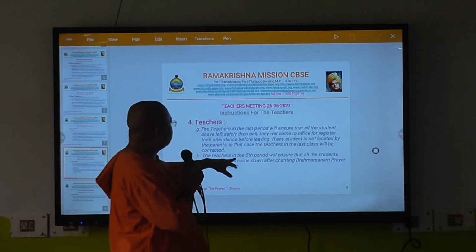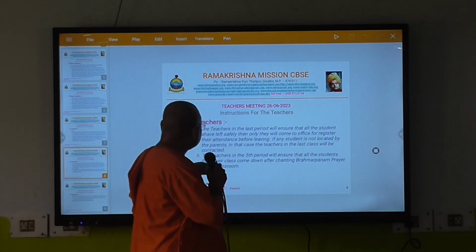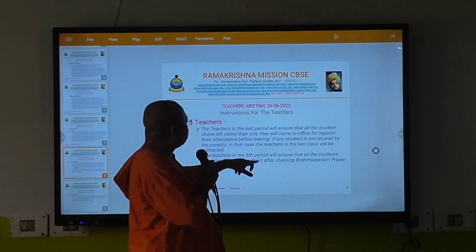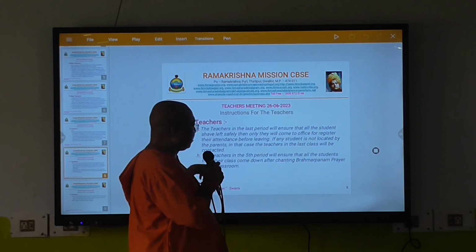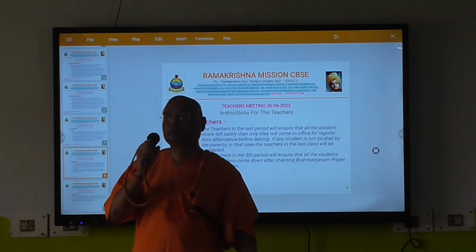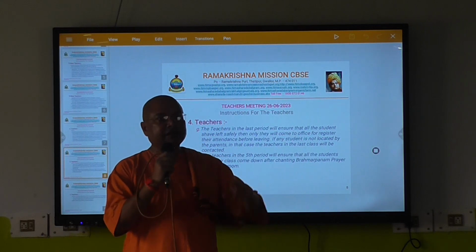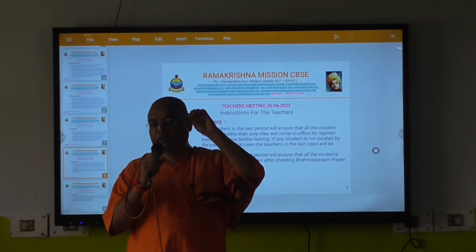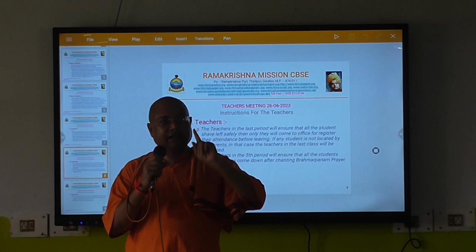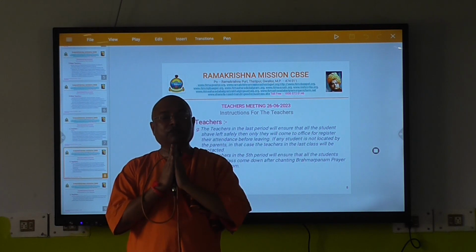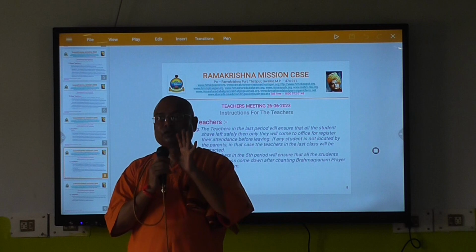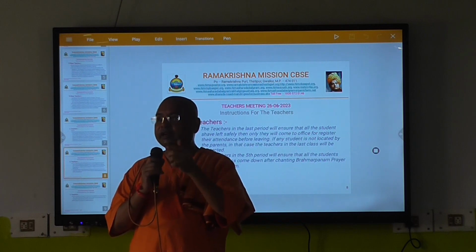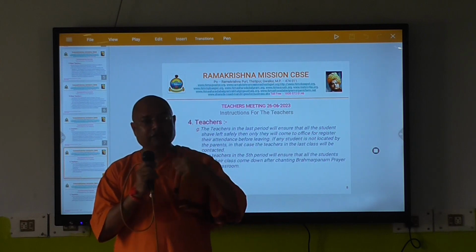Then the teachers in the 5th period will ensure that all the students from their class come down after chanting the Brahmarpanam prayer in the classroom. Previously it was there, it is written also. But whoever the teacher is, just ask them to stand up with folded hands and Brahmarpanam should be sung over there, and then only they will come down with their tiffin box.